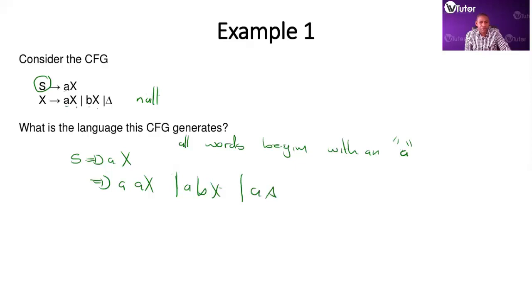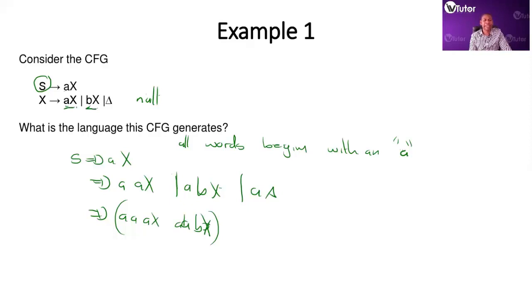Each of these can escalate, AA. You can have AX, you can have BX. So as you can see, you can generate an A, you can generate a B, you can generate null, you can terminate.